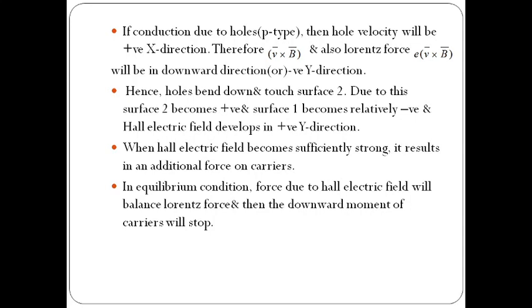Why? Because now holes are present at the downwards or negative y direction. So electrons are at the positive y direction. So the direction of the induced electric field or Hall electric field is in the positive y direction. When the Hall electric field becomes sufficiently strong, it results in an additional force on carriers. In equilibrium condition, the force due to the Hall electric field will balance the Lorentz force, and then the downward movement of carriers will stop.